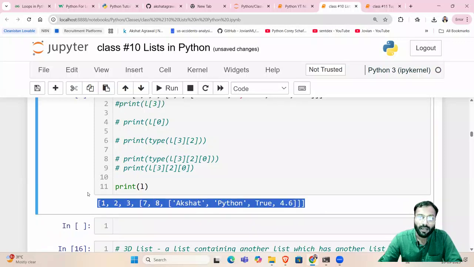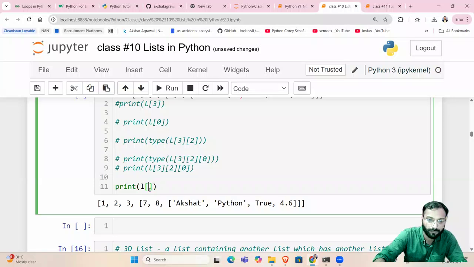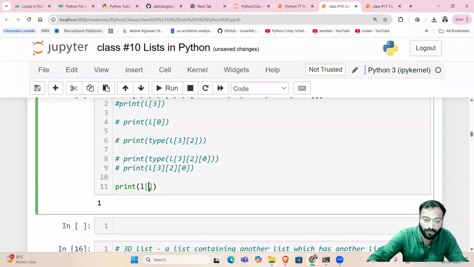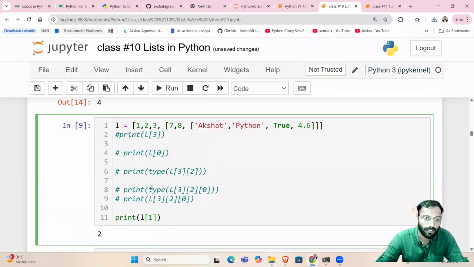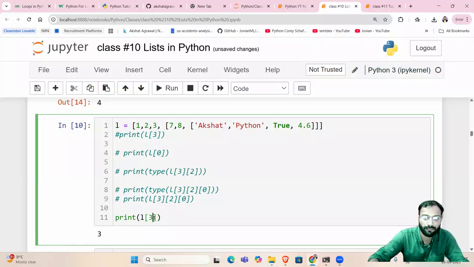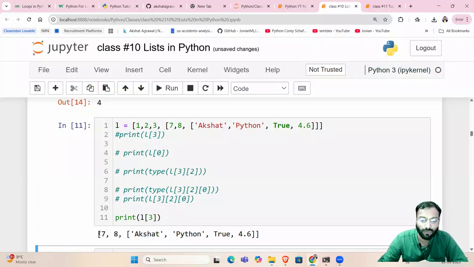This whole list, right? Now L of 0, just see, is 1. L of 1 will be 2. If you see the original list, 0, 1, the second index will be 3. See, 3. Now the third index will be this whole list.